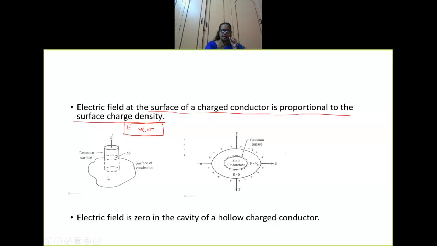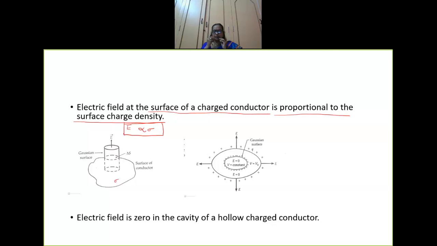Now, here let us consider a charged conductor. This is the charged conductor whose surface charge density is taken as sigma, that is, the surface of the conductor. It is not of a fixed shape, it is an irregular shape. Let sigma be the surface charge density, and let us consider a point P on this surface. We need to find the electric field at this point.